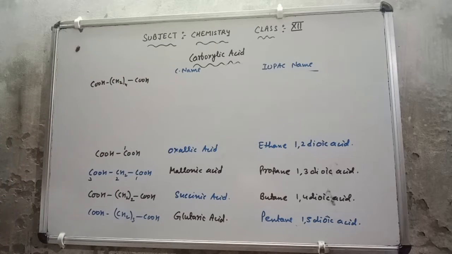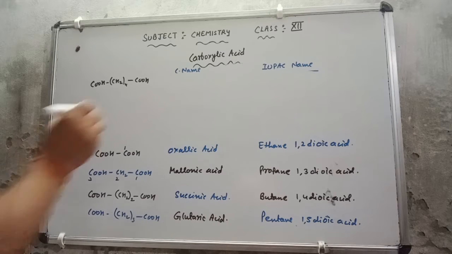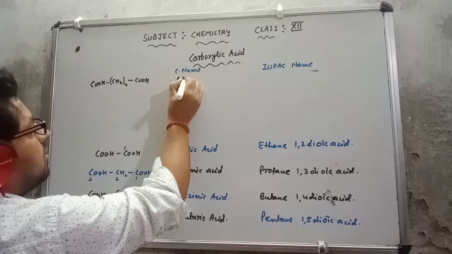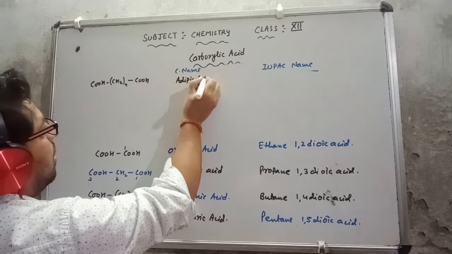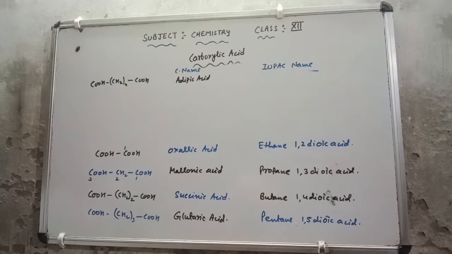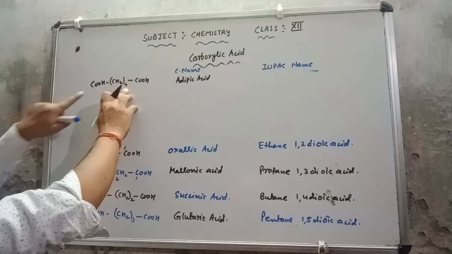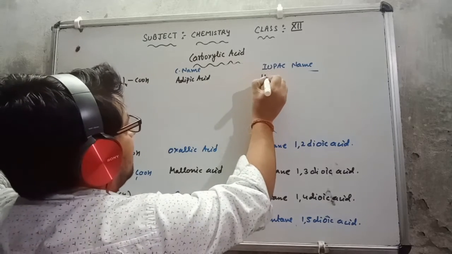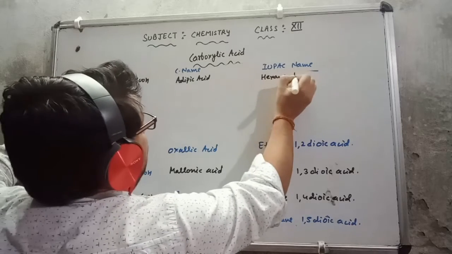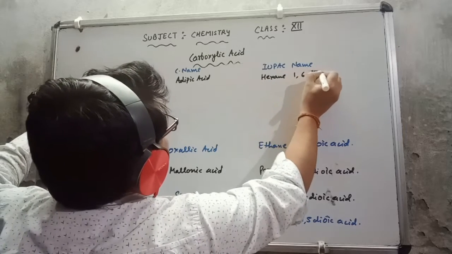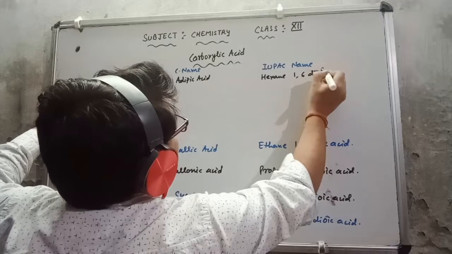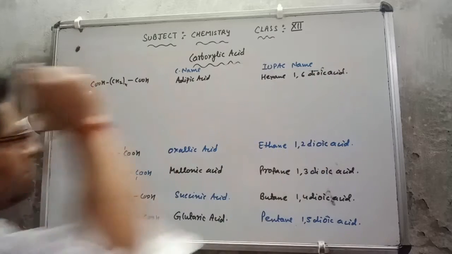Now this is the important one. Its common name you will see in some chapter also, whenever you go to the polymer chapter, then you can see it. So this common name is adipic acid. And a very simple IUPAC name you can give: 1, 2, 3, 4, 5, because 4 carbon is available here, and this is 6. So I can say that hexane-1,6-dioic acid.